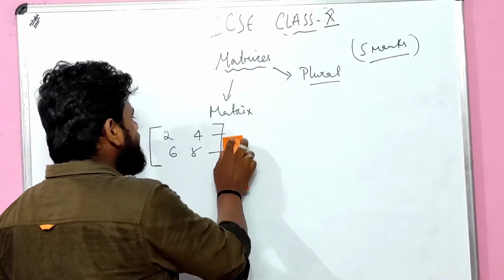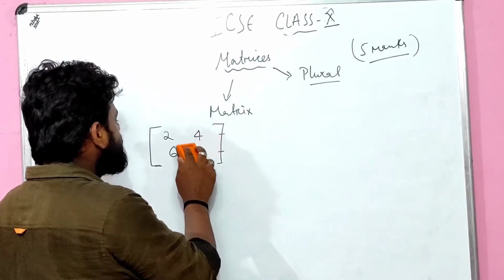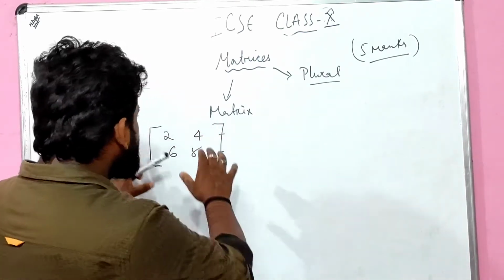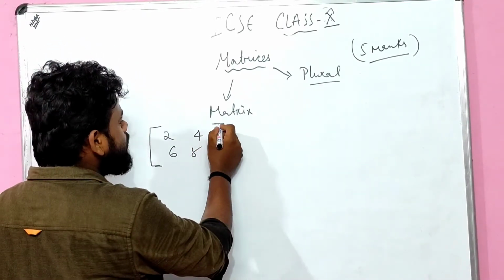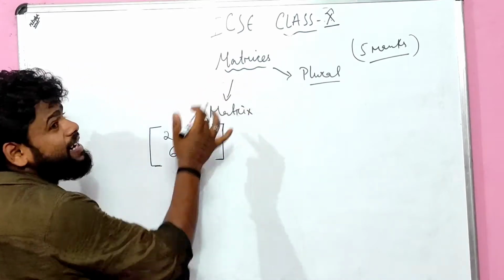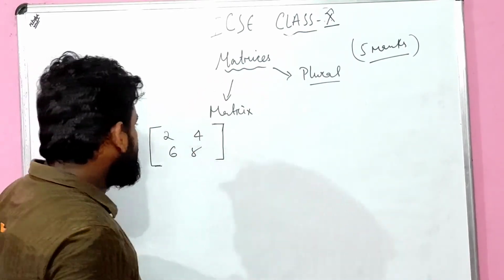Now let us say this is 2, 4, 6 and 8. This is all about a matrix. It is a matrix, not matrices, because only one matrix is formed. That's the reason it is a matrix.